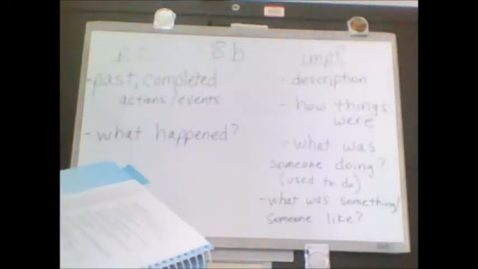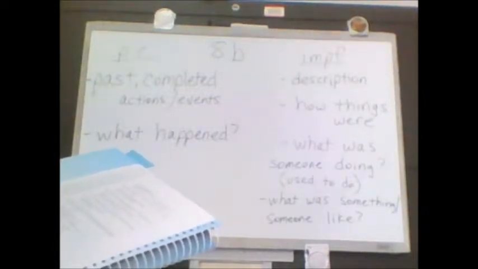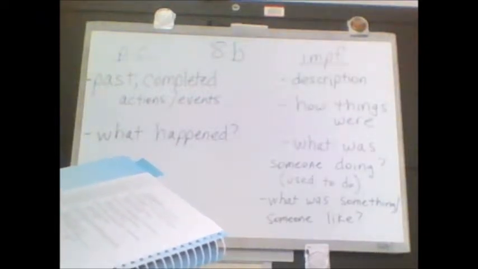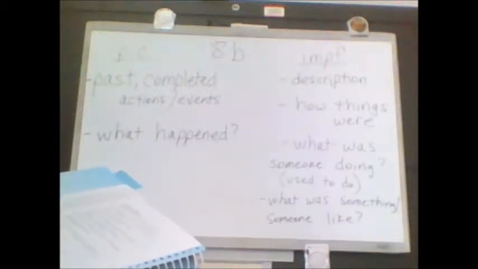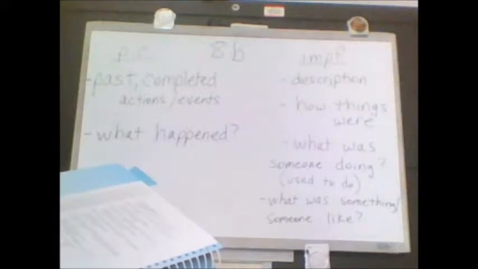I do want to draw your attention to page 126. At the bottom, it says, the context will help you determine when to use the passé composé and when to use the imparfait. Here are some special indicators. So, when the imparfait is required. Let's go over these real quick. The 3C method: condition or state of being, continuing action in the past, or customary or habitual action in the past. So if you can think of those three things, the imparfait covers those.